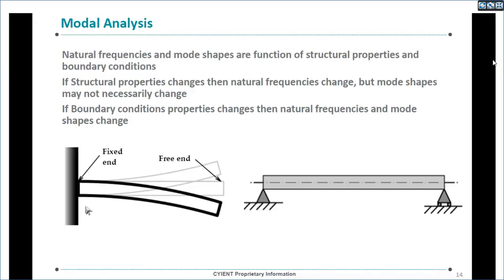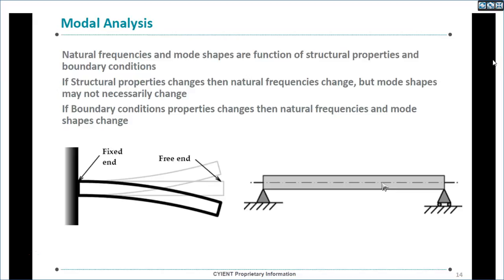If boundary conditions change, then natural frequencies will change. This is our cantilever. If I change this cantilever into a simply supported beam, what will happen? The complete beam behavior itself changes, because instead of a fixed support, it is simply supported, and mode shapes will change, and at the same time natural frequencies.